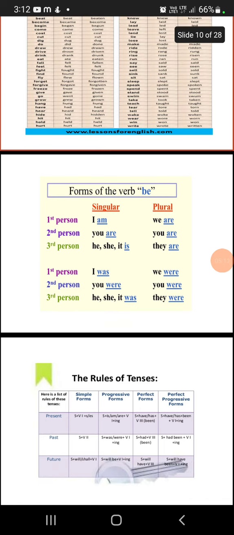And again, for the first person in the past tense, I was, we were. In the second person, you were, you were again. In the third person, he, she, it was, they were. This must be used in the past form of the verb.